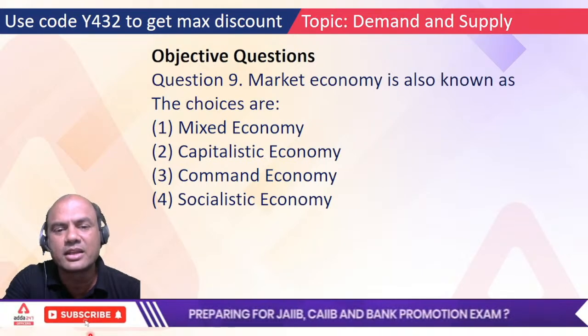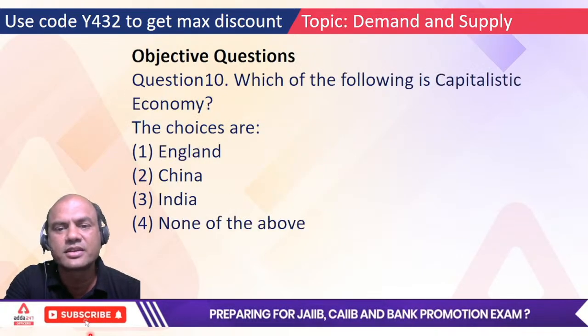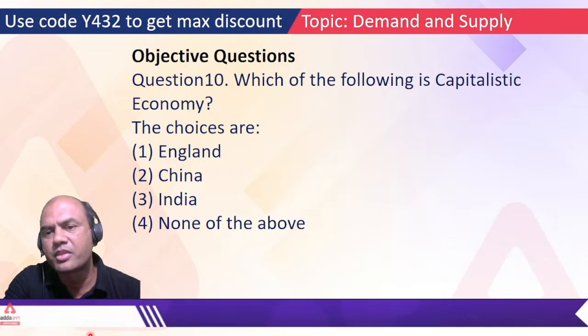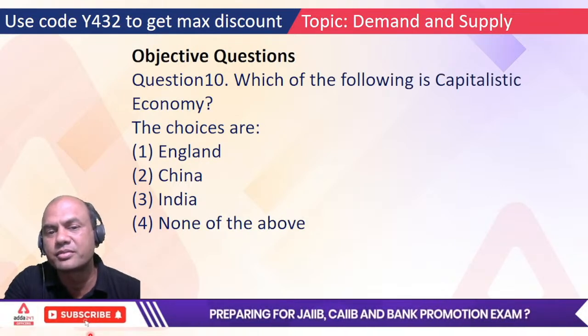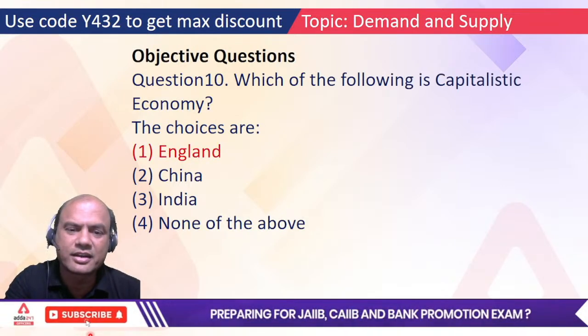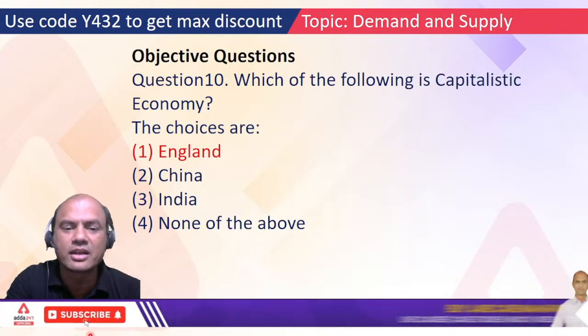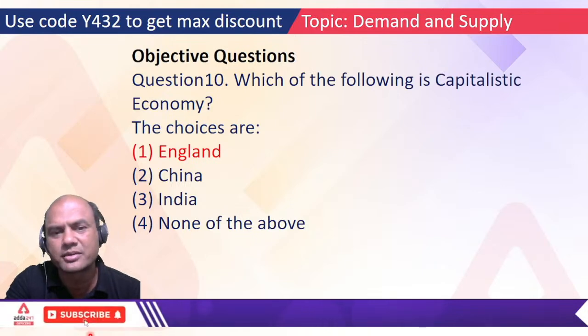Correct? Capitalist. Next. Which of the following is a capitalist economy? England, China, India, none of the above. So which is the capitalist economy? Of course England, right? China is a socialist or communist economy, a command economy. India is a mixed economy.